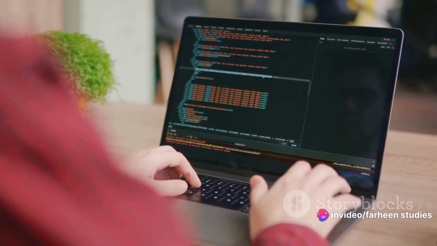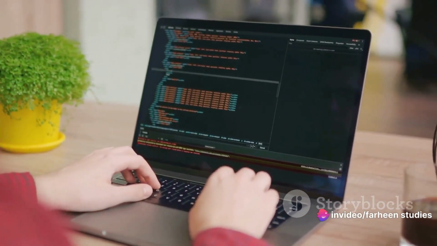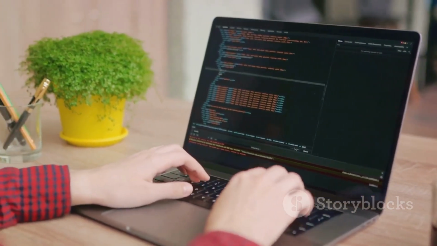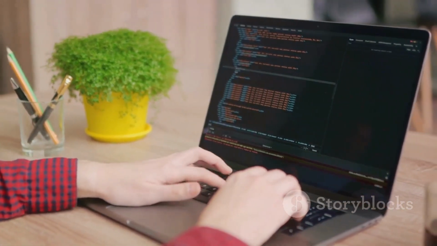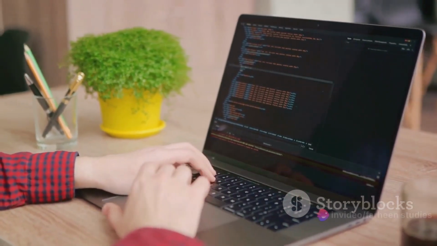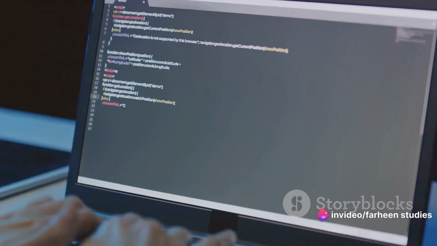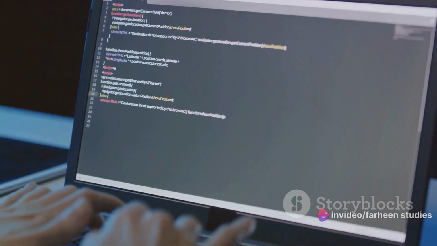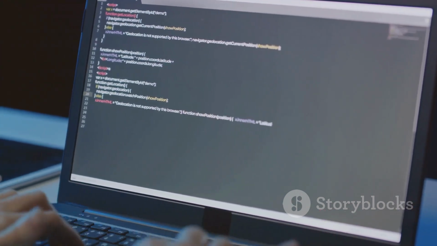Now let's talk about variables and data types. A variable is like a container. It holds values that we can use and manipulate in our program. These values can be of different types, such as integers, characters, or even floating point numbers. In C++, we need to specify the type of value a variable will hold. This is known as declaring a variable.